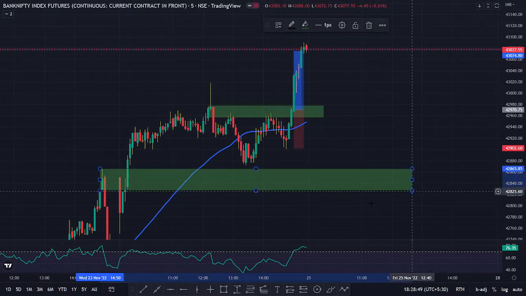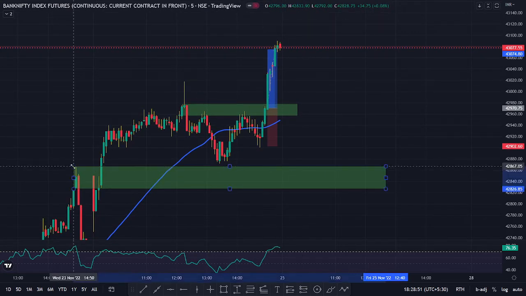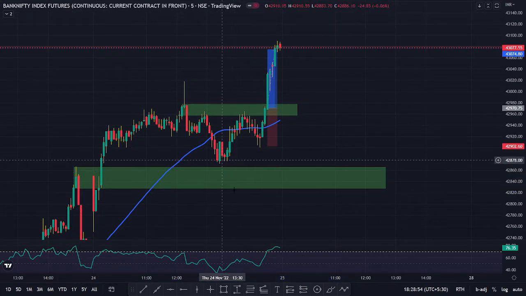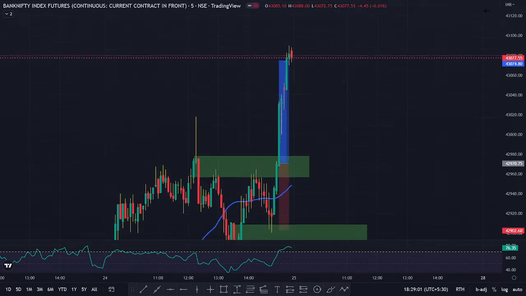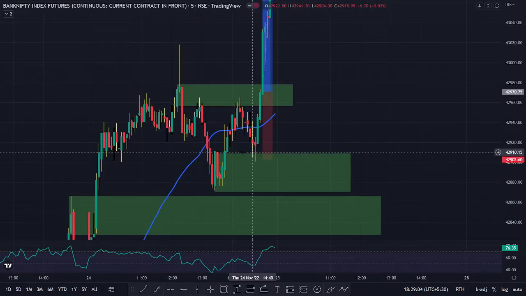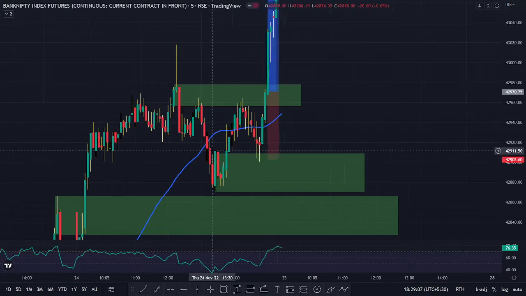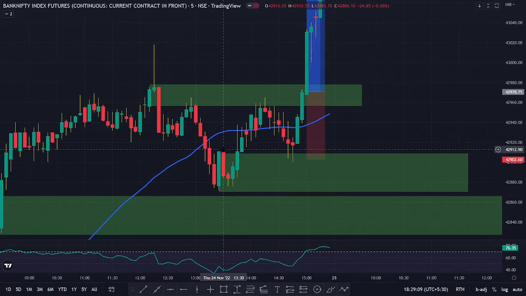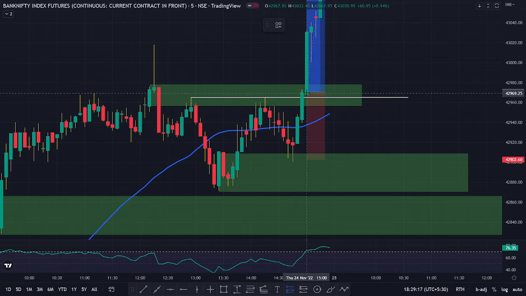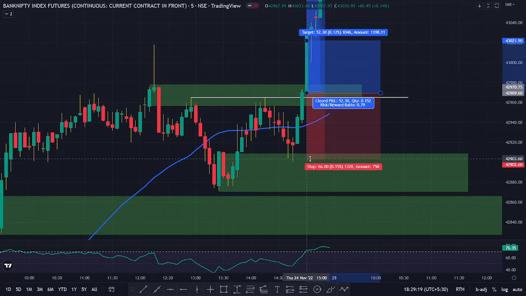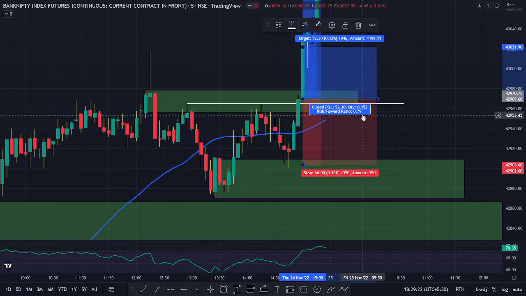So after this, I really knew that this was going to be a very much a trending day, right? So this swing high breaking was the reason for me to take this trade. If there was no swing high here, trust me, I wouldn't have taken this trade even if the market broke this swing high. Because after the market broke the swing high, I would have placed my stop loss somewhere around here. So 66 point stop loss, which is certainly affordable for me.